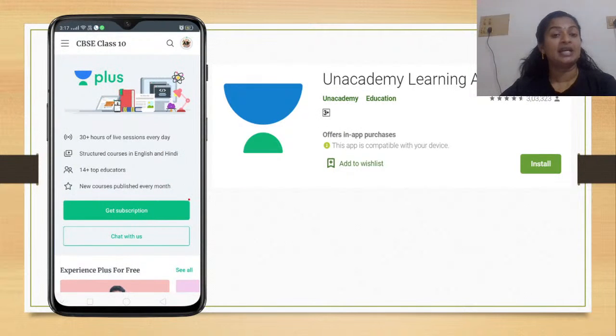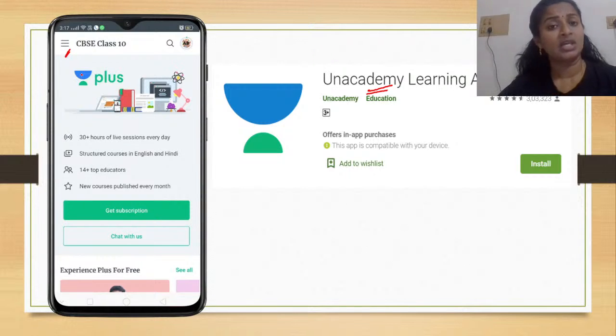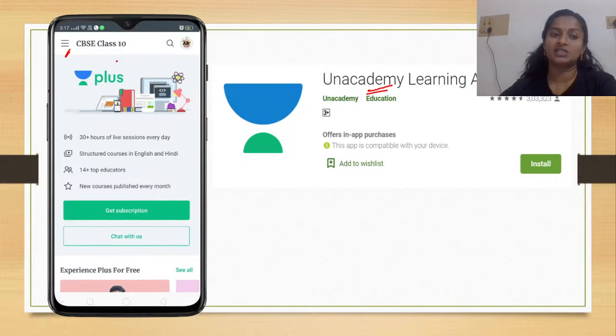Then this is the Unacademy learning app that you need to download from the Play Store and install on your smartphone. I repeat, it is the Unacademy learning app that you need to download and install. See the menu here. Once you select this, you can select your goal, that means the examination for which you are preparing, and based on the goal, you get redirected to the courses. To get access to the courses, all you need to do is get the subscription. For students of CBSE class 12, the goal selected should be class 12.